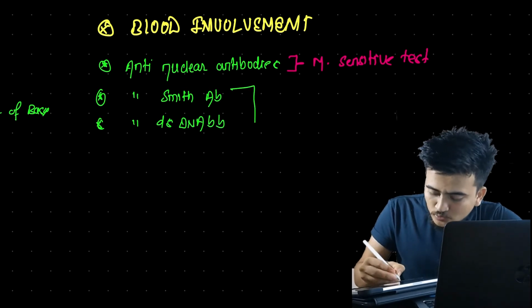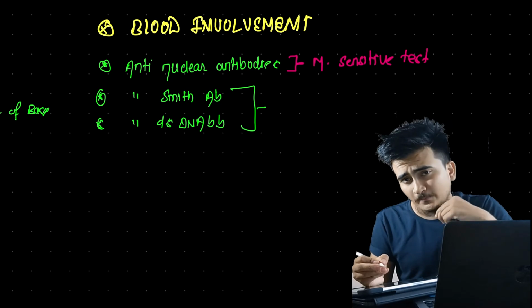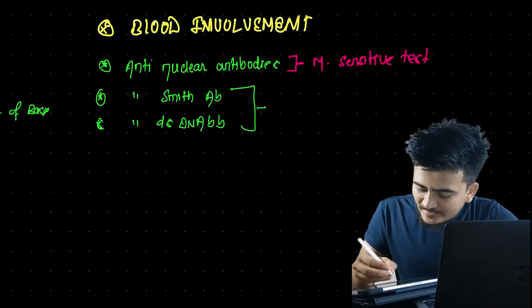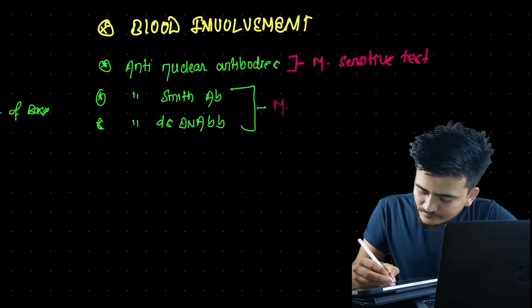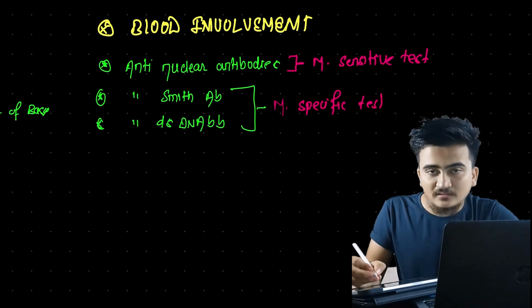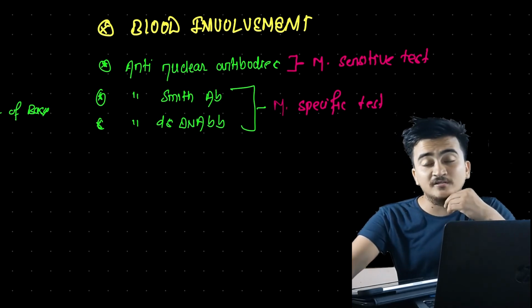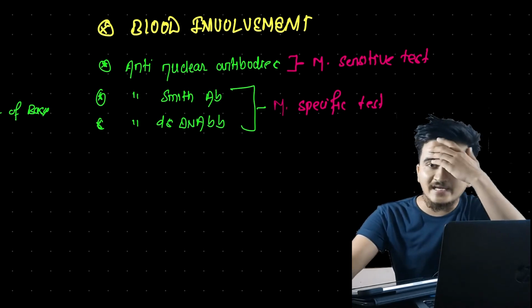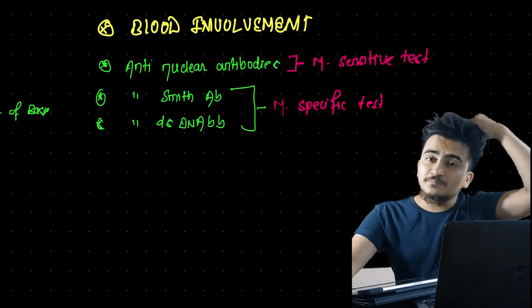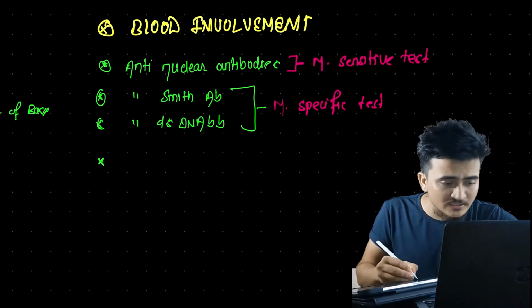These two are the most specific tests for diagnosis of SLE. That means the presence of these antibodies in an individual will help us to diagnose the presence of SLE.